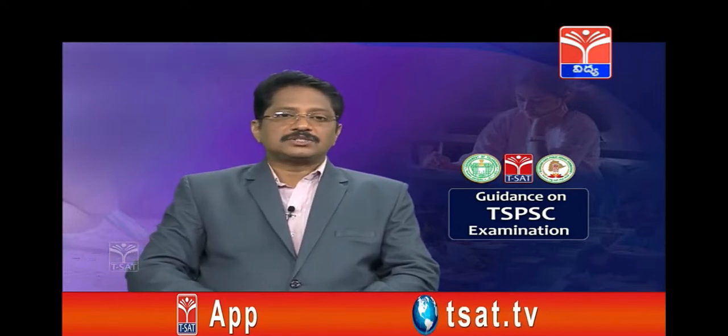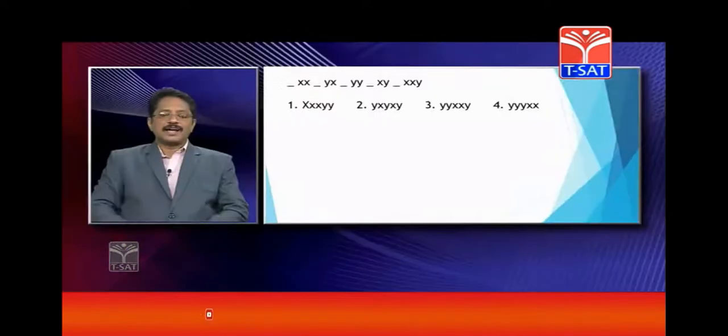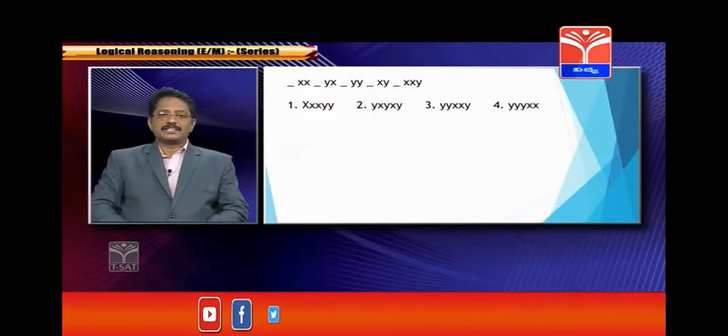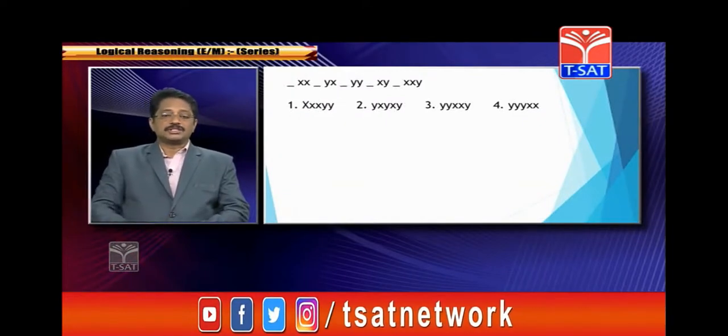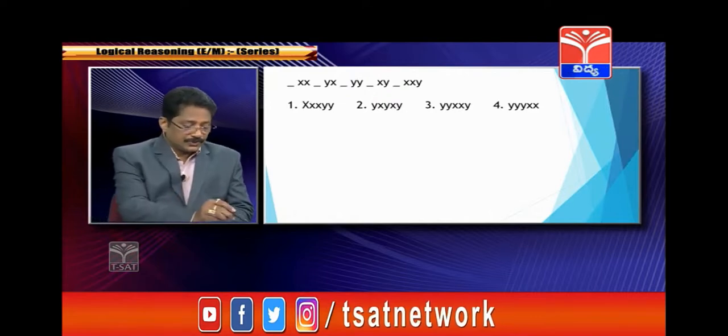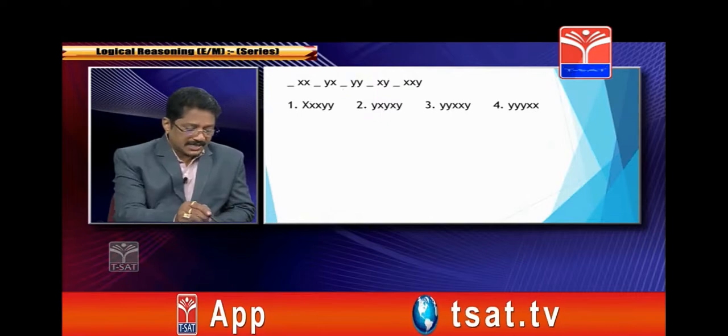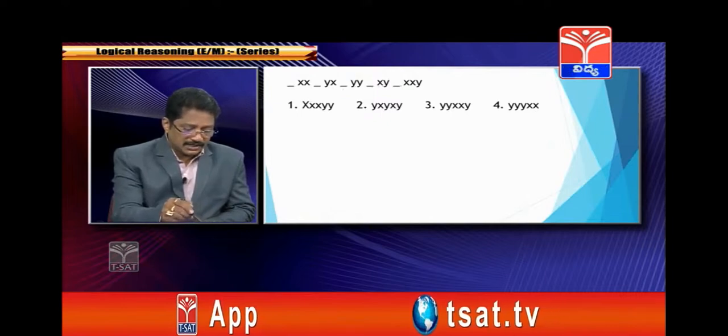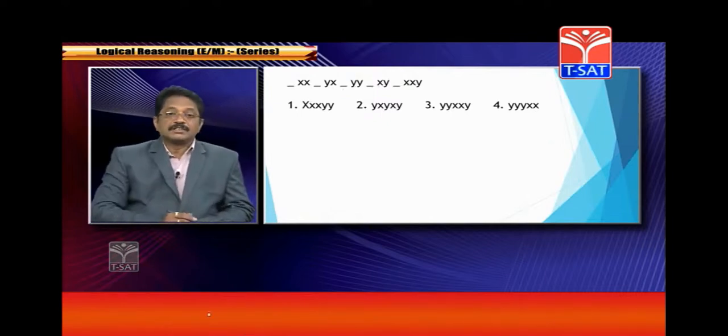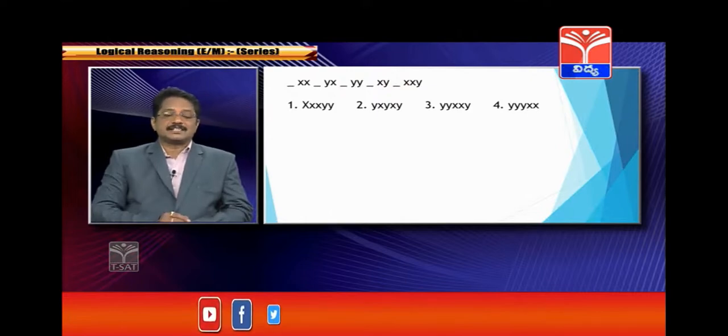Here the question is the series x, y, y, x, y, x, y and so on is given. How are we going to do this kind of question? First you have to count: 1, 2, 3, up to 16. There are 16 letters here.